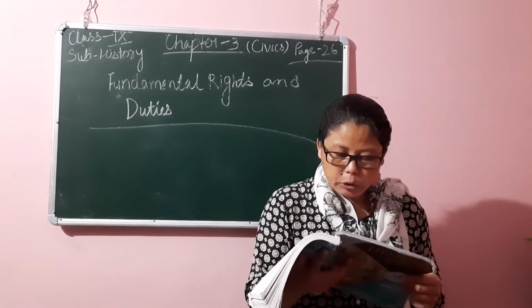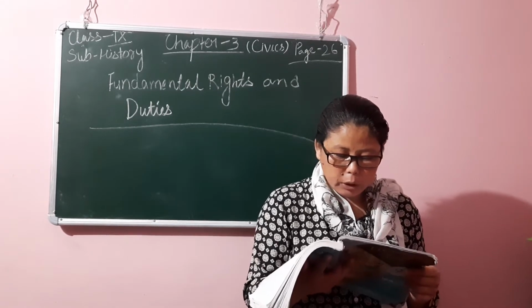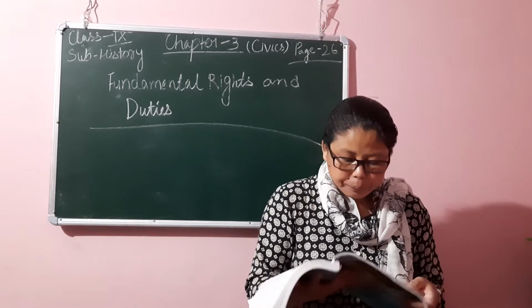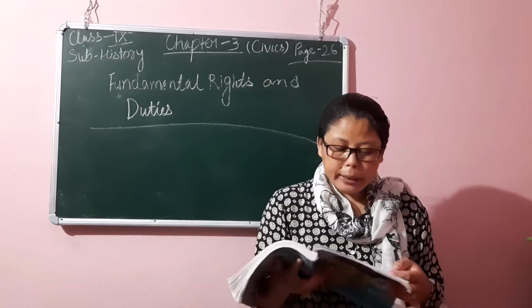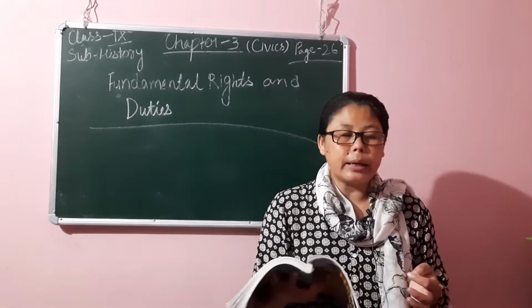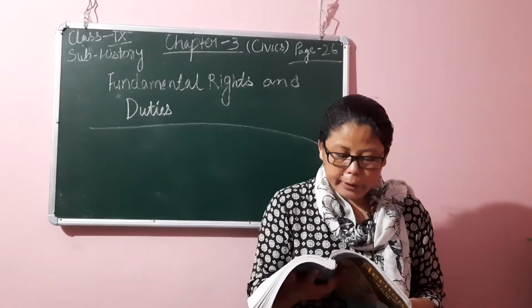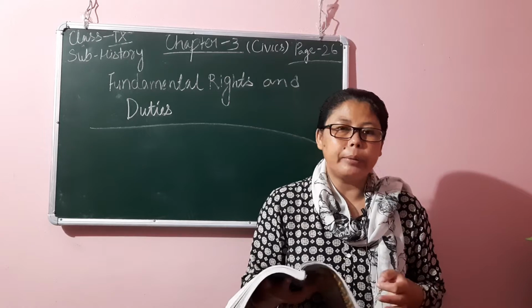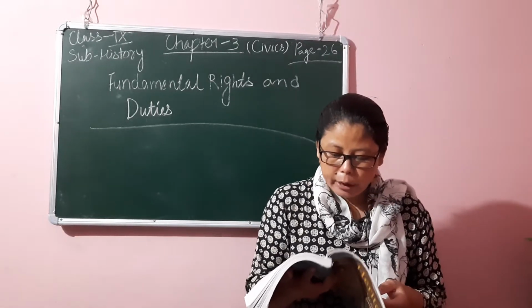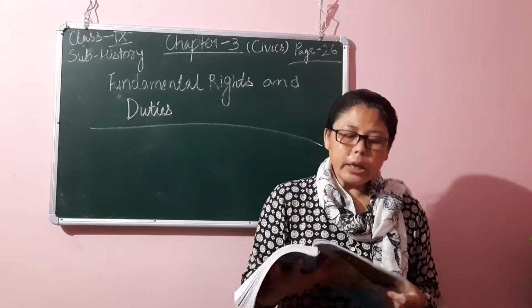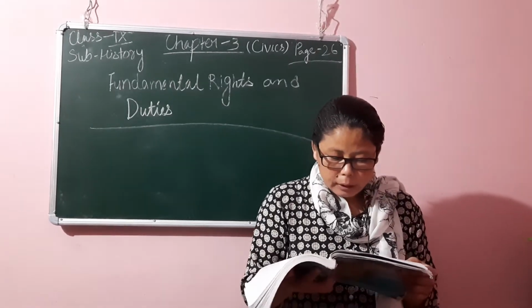Citizen entry can be restricted in prohibited areas for the security of the state, for military purposes, for the security of government projects. So though we can move freely in any part of India, there are some restrictions on prohibited areas for the security of the state. Therefore, in some military areas we are not allowed to enter, and for the security of government projects, etc.